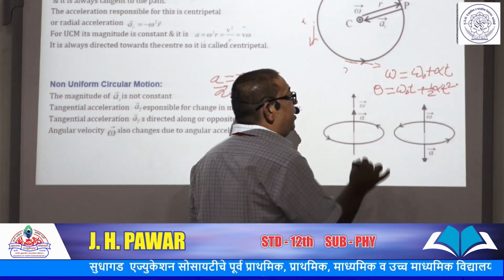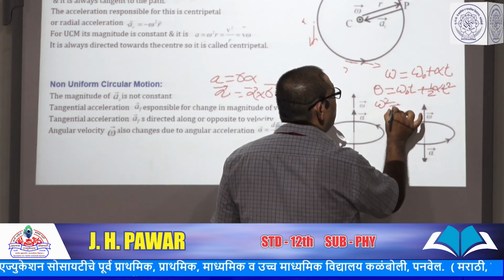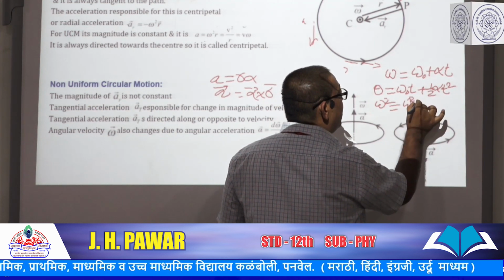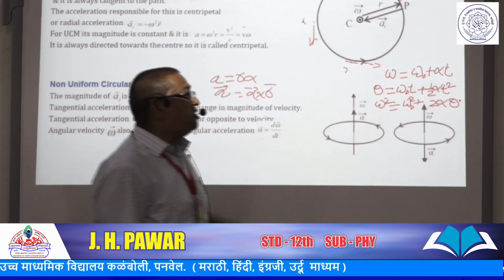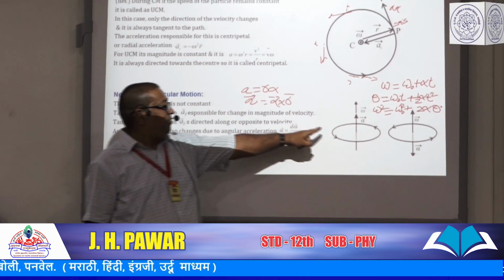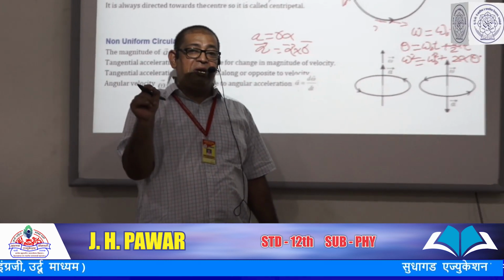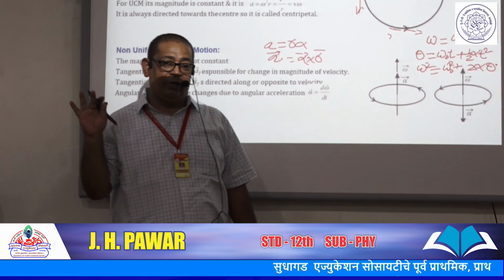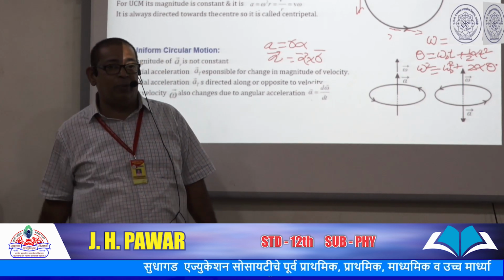Or the third kinematical equation: omega square equals omega 0 square plus 2 alpha theta. This is only possible when the angular acceleration is in the direction of angular velocity or in the opposite direction of angular velocity, meaning it is perpendicular to the plane of the circular motion.